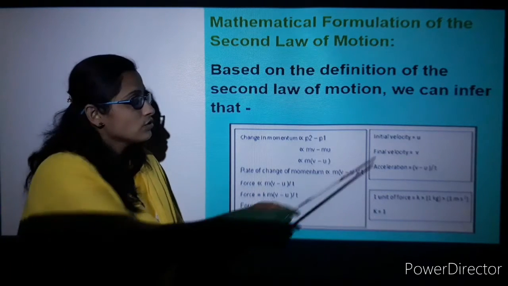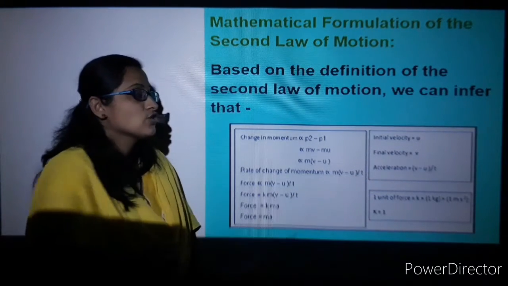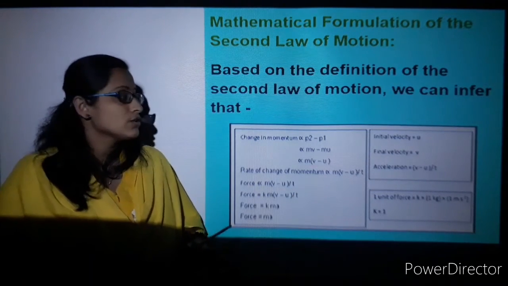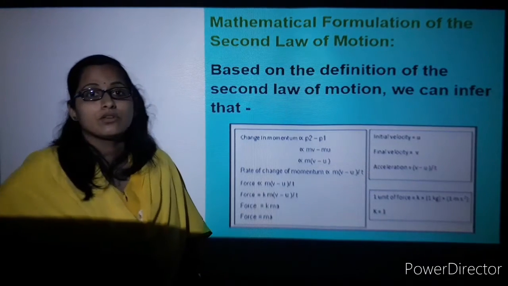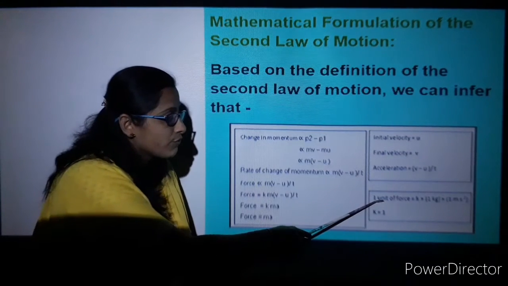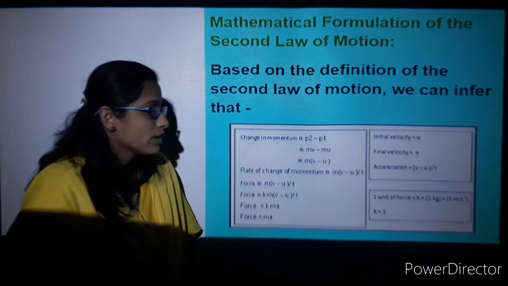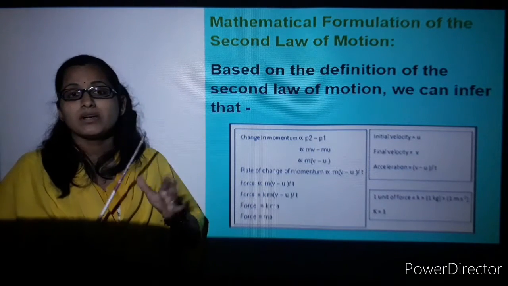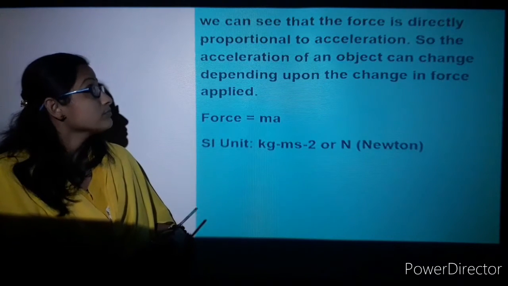So here the initial velocity is u, the final velocity is v, and acceleration is thus (v minus u) by t. That is, final velocity minus initial velocity by the time taken. So 1 unit of force is k into 1 kg meter per second square, so k is equal to 1. So moving to the next slide.